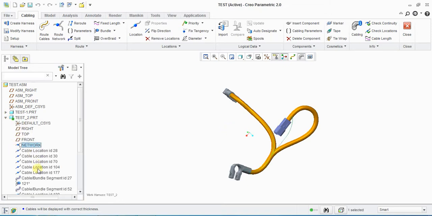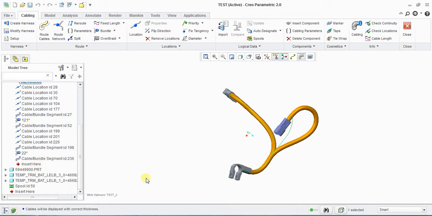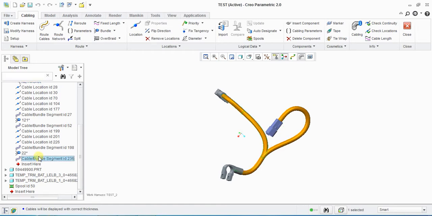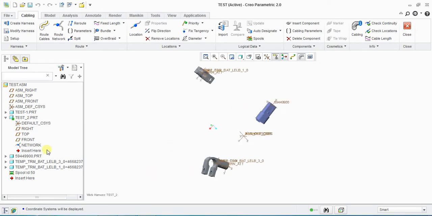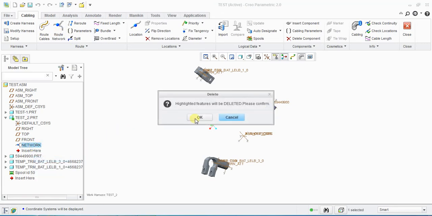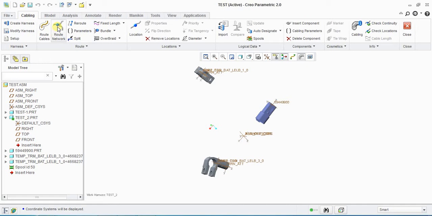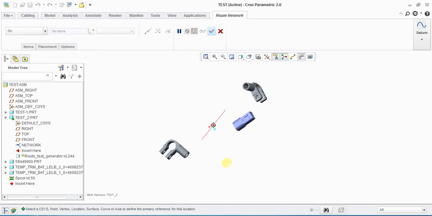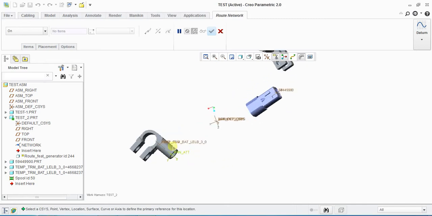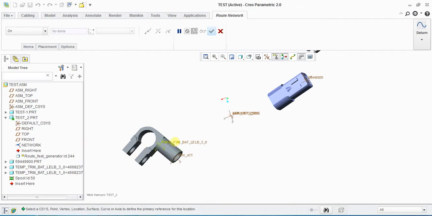Here, these many things are there. I'm going to delete them, and I will create a new harness routing for them. As I said earlier, I just deleted everything here, and I even tried to delete this one. Okay, I deleted this one also. I go here, select the network, and I try to create a network between all these receptacles and terminals.